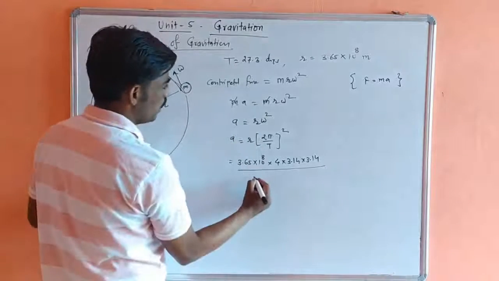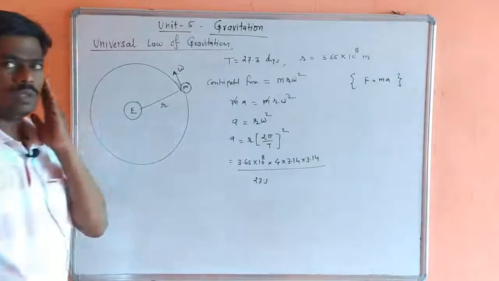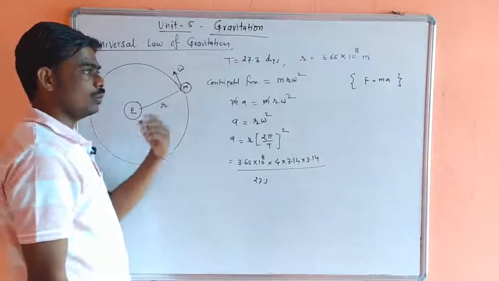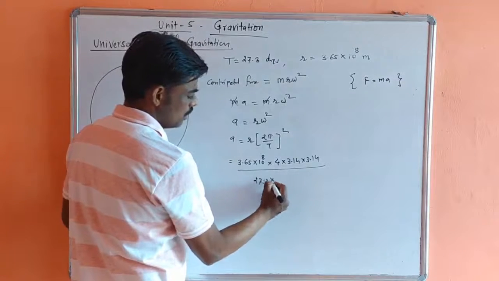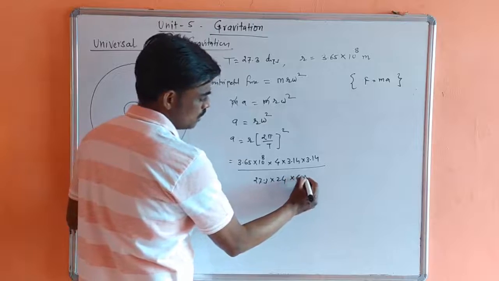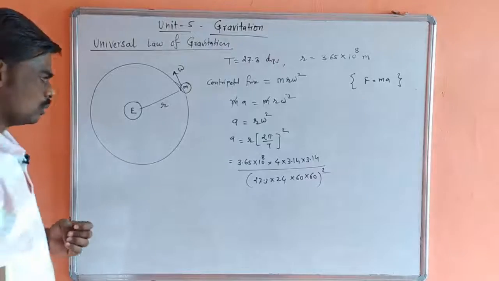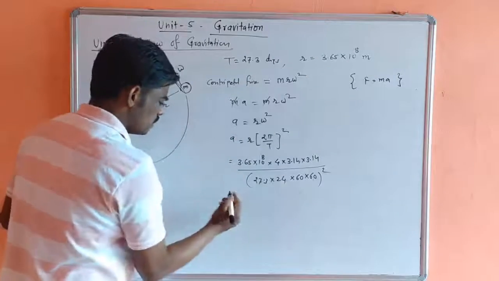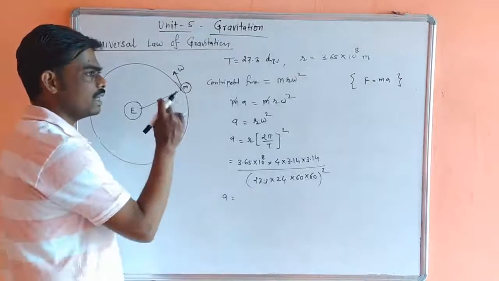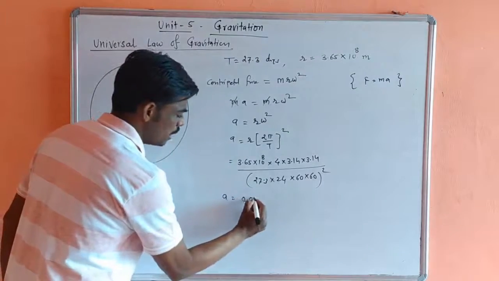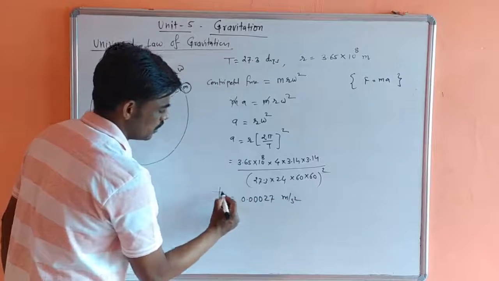T is 27.3, actually in days, so we can convert it into seconds: 27.3 into 24 into 60 into 60, whole square. By calculating this, I will give directly the value. The acceleration acting on the moon is 0.0027 meter per second square.